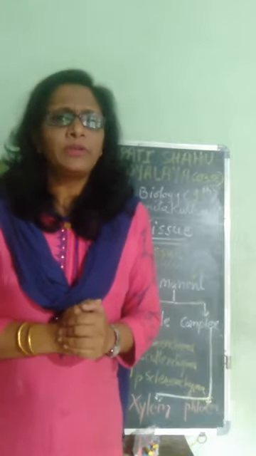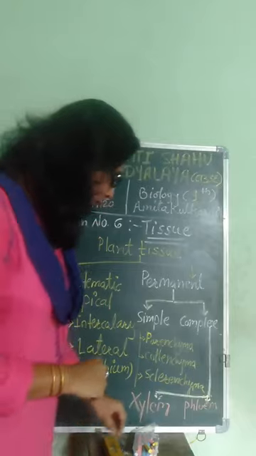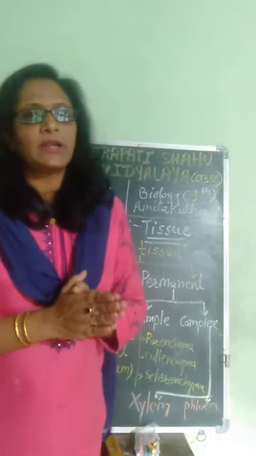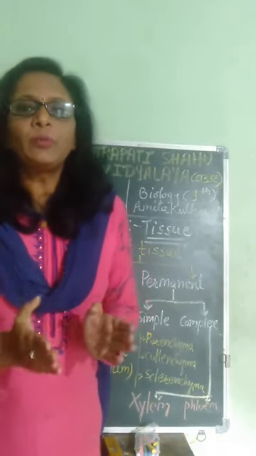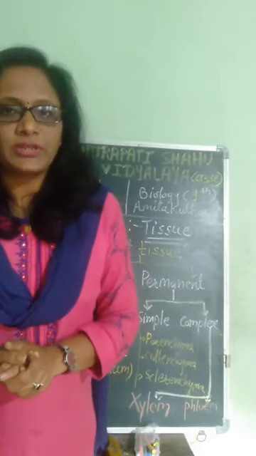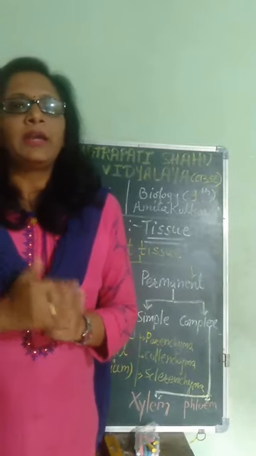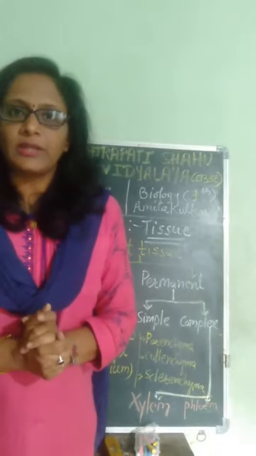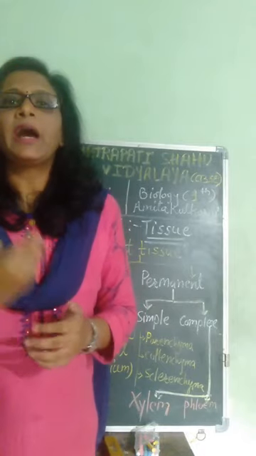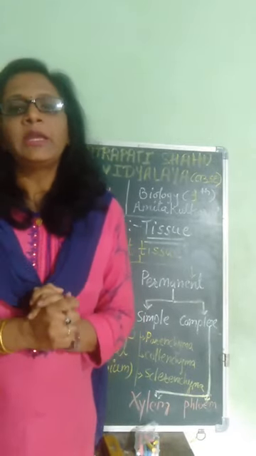Now we will see the definition of tissues. So what are tissues? Tissues are actually a group of cells which are structurally and functionally similar or dissimilar, and they are gathered together so as to give higher efficiency of the function they perform.